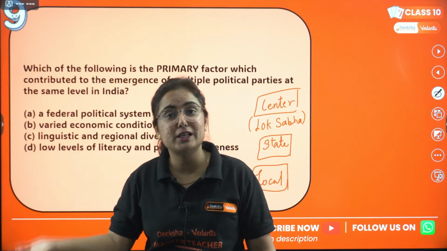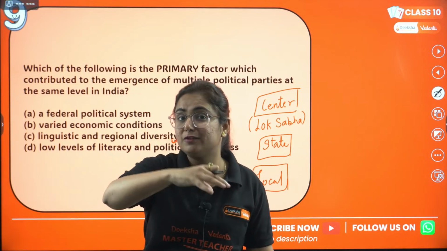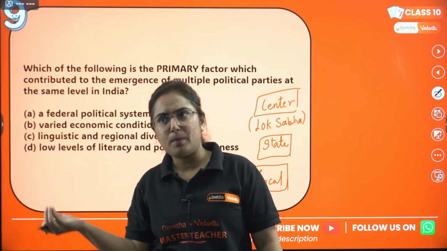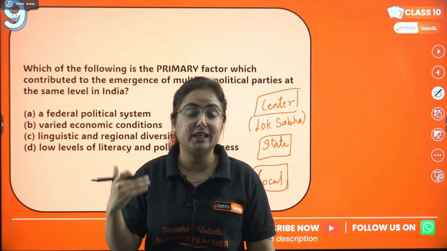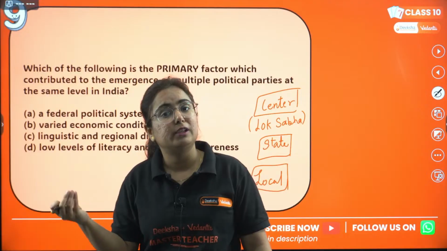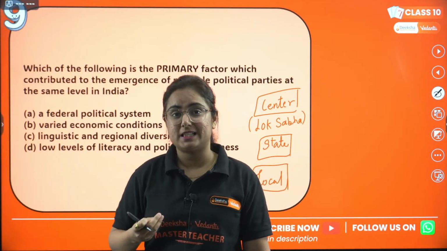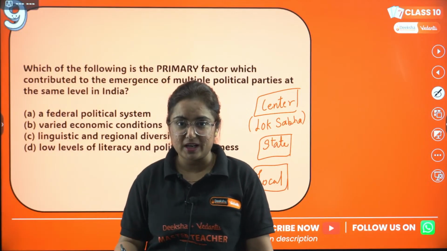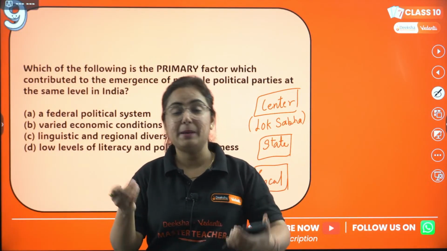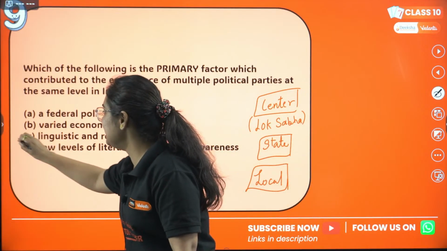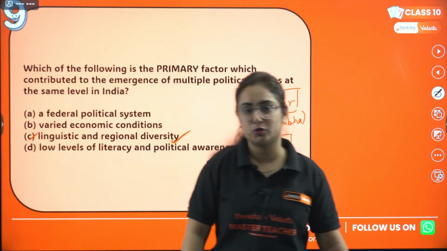We have a different region over there. So because of that diversity, having one party or two parties would not have represented them well at the center or state. Rather, they choose to have their own party, and this is what democracy means, right? This is exactly representative democracy. So option C is very much correct, my dear students.